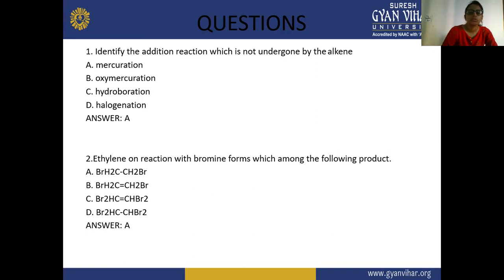But in case of D, you can see that Br2 is shown, but Br2 is already attached. In case of ethylene, only one Br should be attached on one carbon atom and one on the other carbon atom.